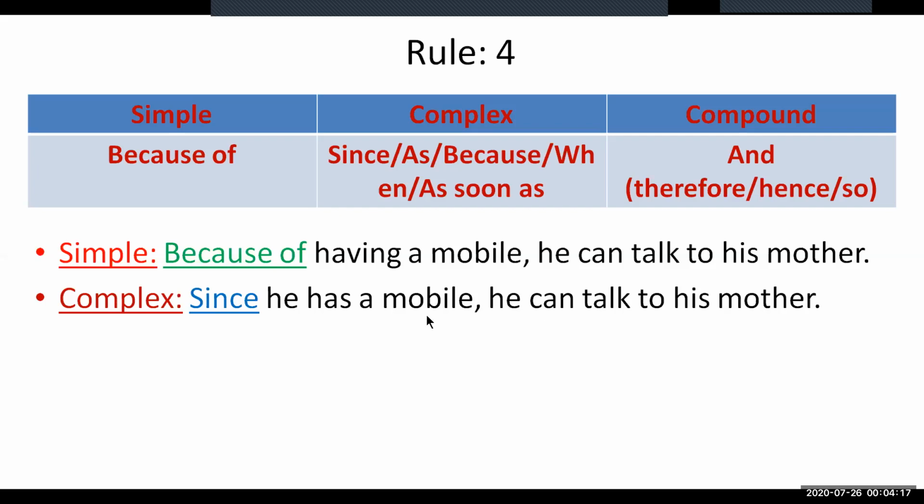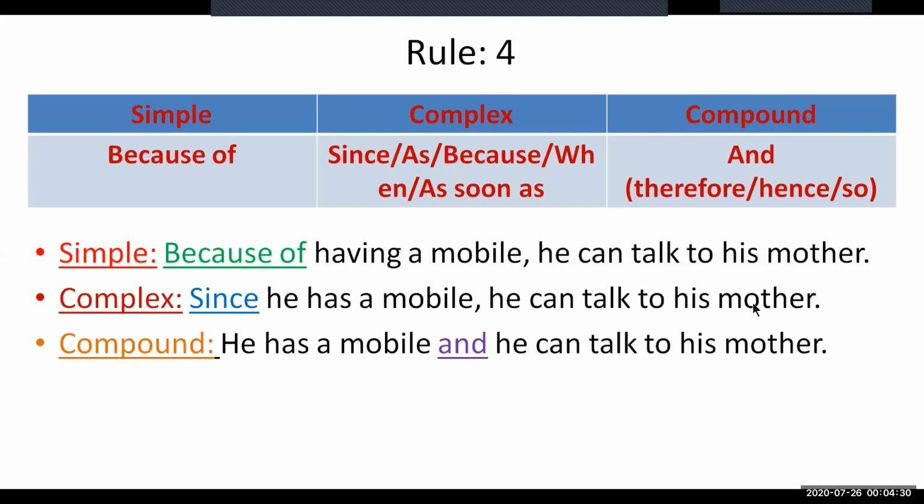To make this sentence a compound one, just drop the subordinate conjunction since from the complex form and use and in the middle of the sentence. So it will be: he has a mobile and he can talk to his mother. That is the compound form of the sentence. In the compound form, you can drop the repetition of the subject. He has a mobile and can talk to his mother. That will be quite okay.